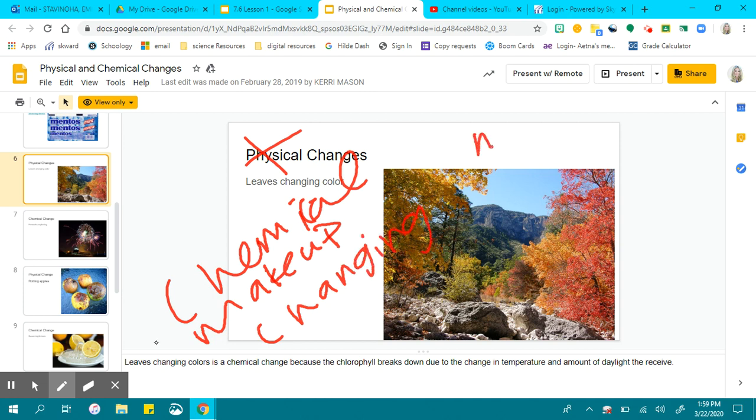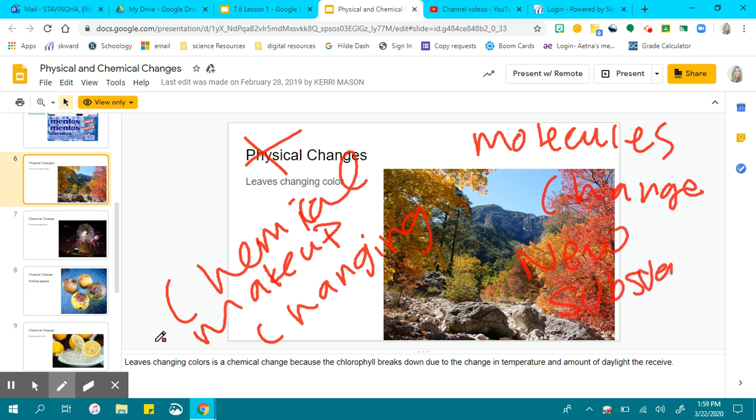So if the molecules in the leaves change, then a new substance is formed, which gives us a chemical change.